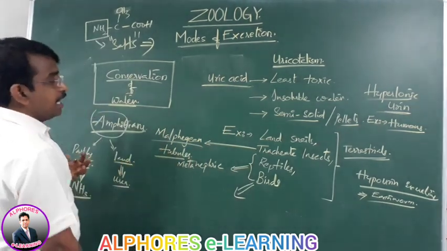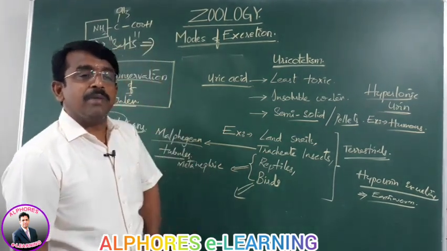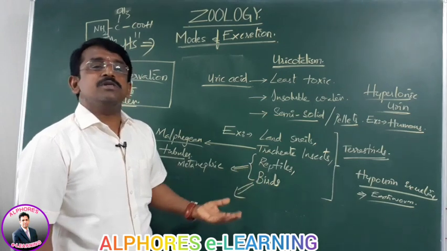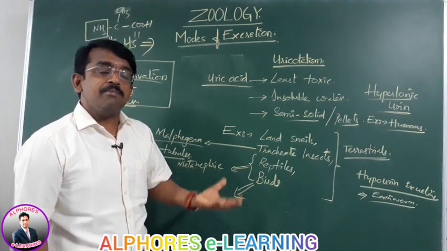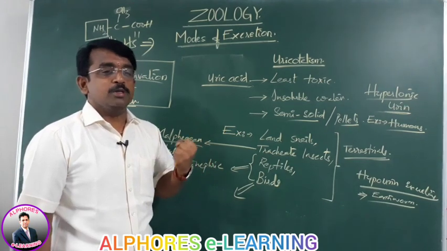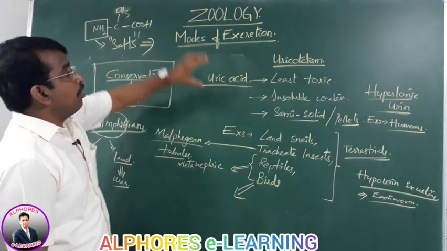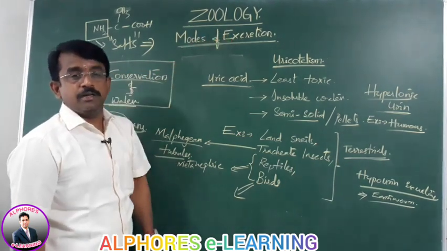And besides that, the excretory organs called kidneys even remove hydrogen ions from the body, thereby maintaining the acid-base balance. That is what homeostasis is all about in this connection. Thank you.